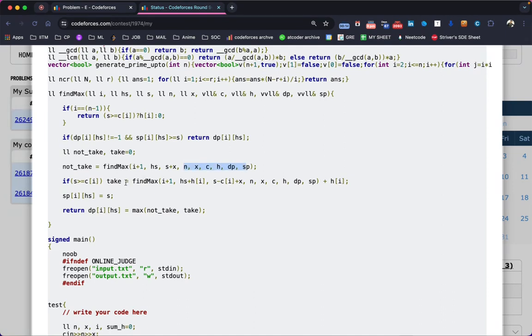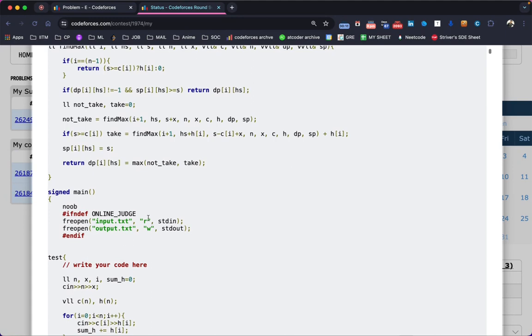But if you are taking the happiness, take it if and only if the current savings are more than the cost of that happiness in that particular month. If you are taking that happiness, then update the happiness with the current month's happiness, subtract the cost of happiness from your savings, and just return the maximum of whether you are taking the happiness or not taking the happiness in each case.